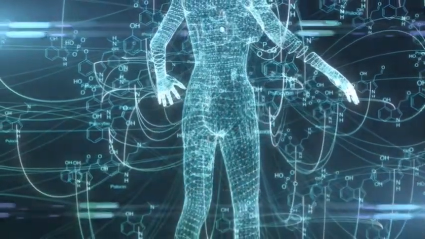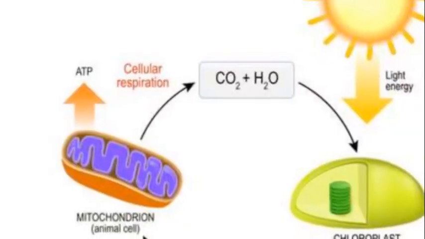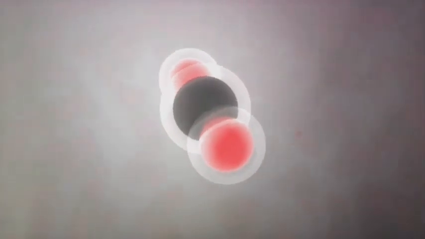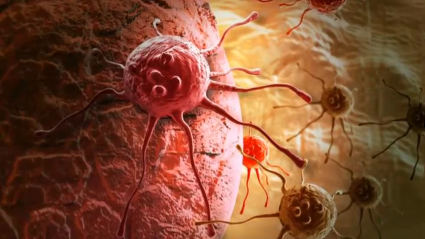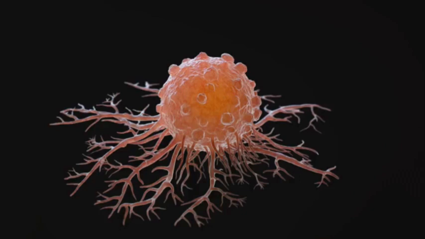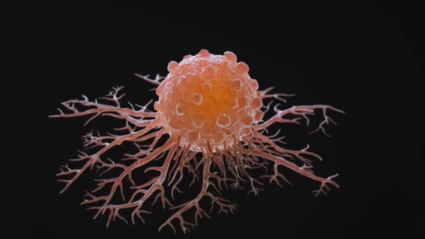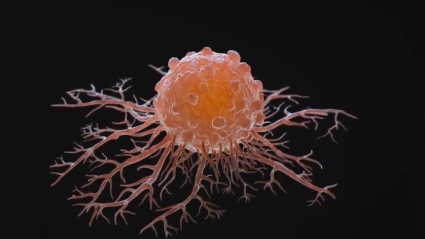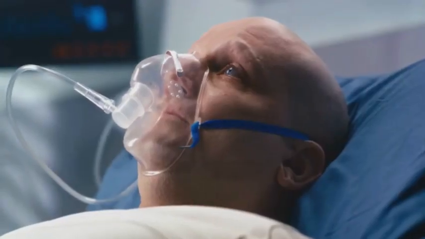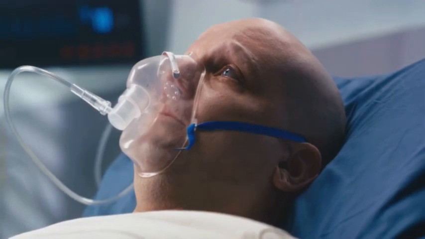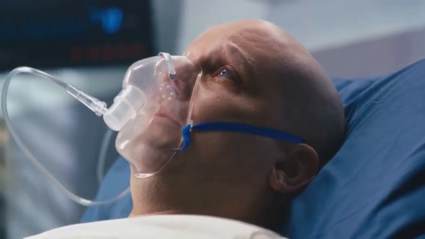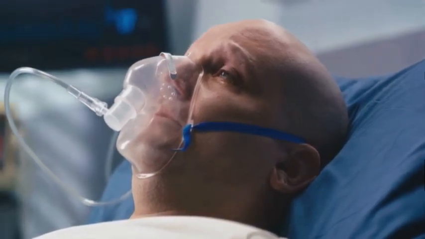It all boils down to a process called glycolysis. In normal circumstances, our cells use a small amount of glucose and oxygen to produce energy through a process called cellular respiration. However, cancer cells prefer a different route. They use glycolysis, a process that doesn't require oxygen and uses large amounts of glucose to produce energy. This phenomenon, known as the Warburg effect, enables cancer cells to survive even in low-oxygen environments and proliferate rapidly.